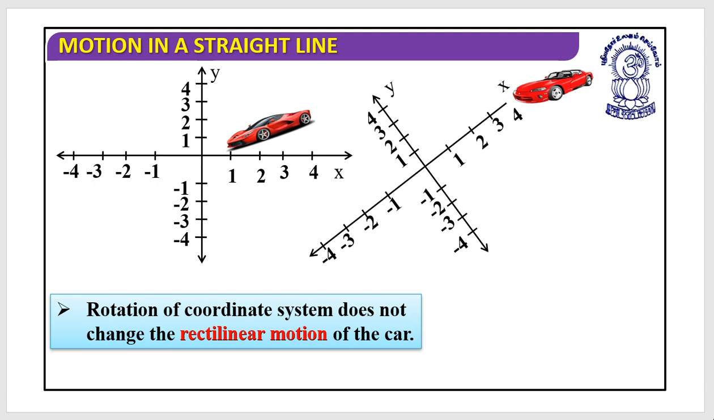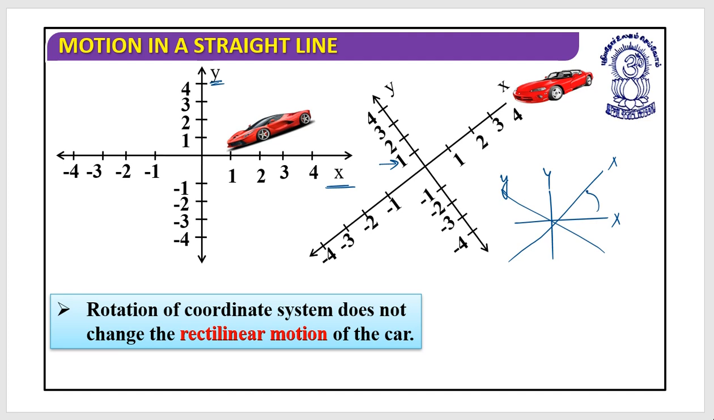Look at this, what you can observe. Here the situation is, this is x, this is y, and in the next situation, I have just rotated my x and y. Let's say this was x, this was y, and in the next situation I have rotated my x and y axis.